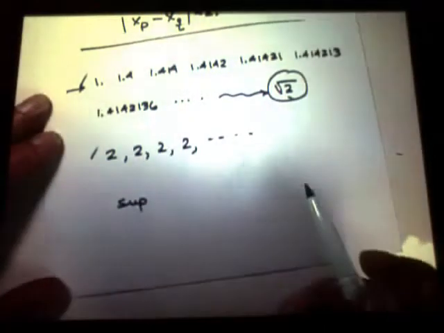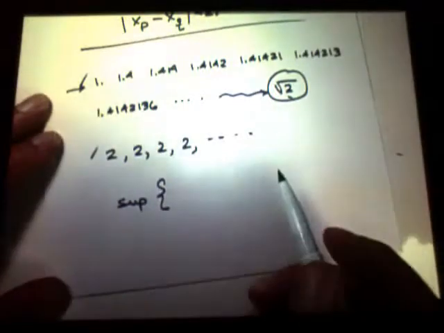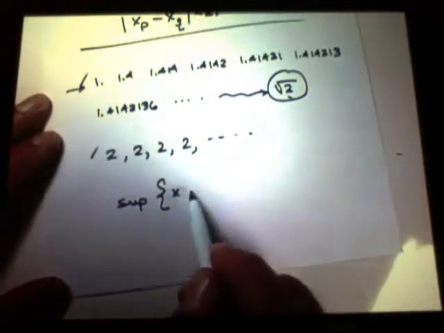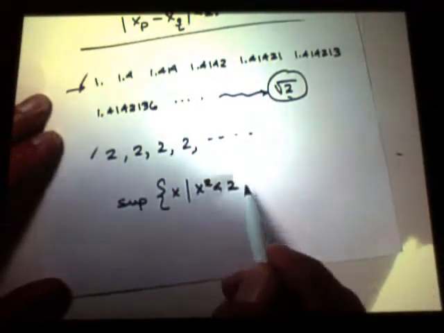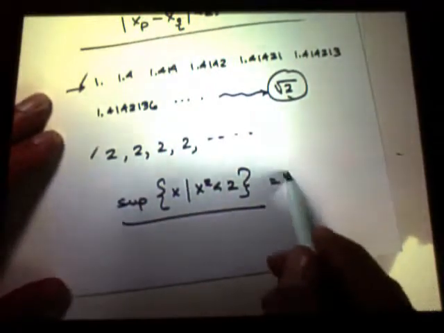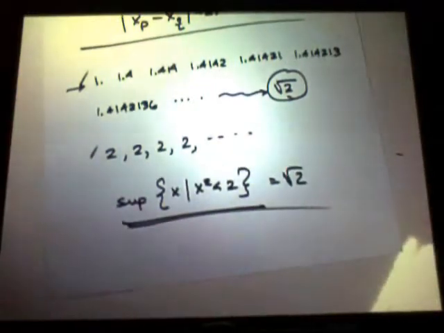The supremum of the set of x such that x squared is less than 2. If I have the least upper bound axiom available, I get around the whole thing. See why that's the square root of 2? Anyway, my point is that the real numbers have no holes.